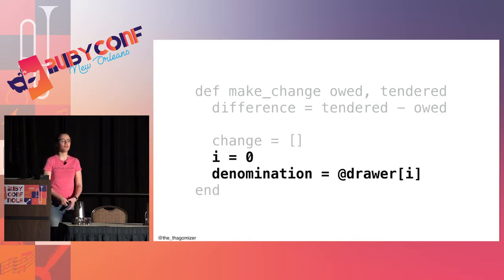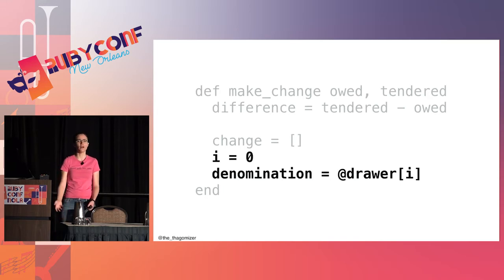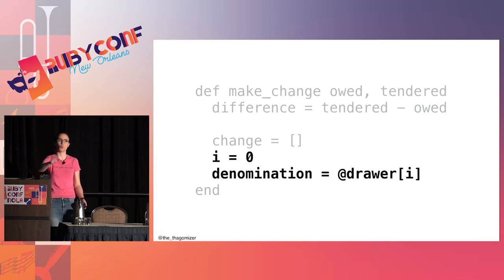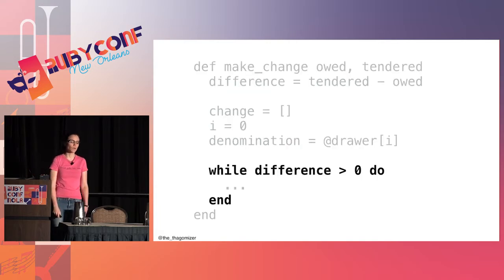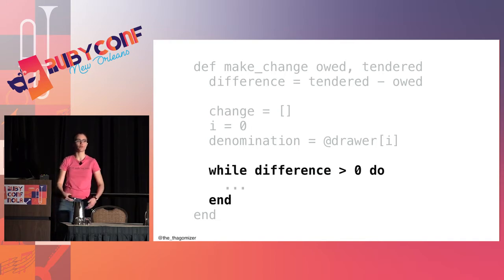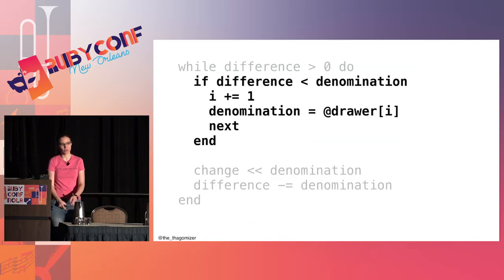The next thing is I need to figure out which part of the drawer I'm working in. When I've seen people make change, a fair number of people will start at one end, either the smallest or the largest, and move down the drawer and grab the appropriate amount and then move to the next slot and the next slot and the next slot. So I'm going to do that exact process with my array that is my drawer, and I'm going to use i to index where I am in that process. And, you know, it's a loop. While I still have change to give the customer, while difference is greater than 0, I'm going to loop through this thing.